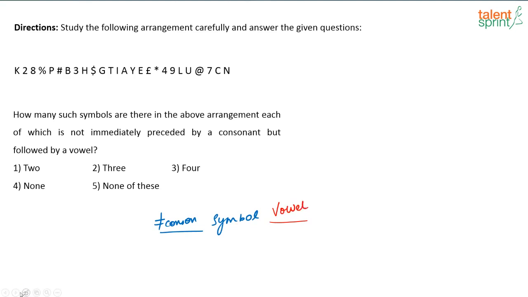No, here percentage is not correct, this is not there. So answer is actually none. Option 4.